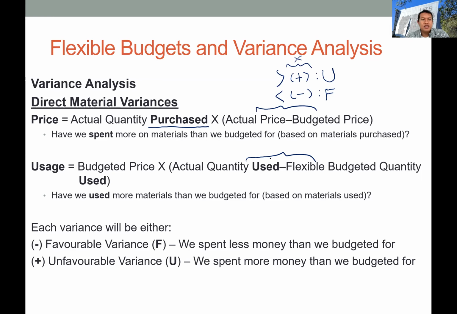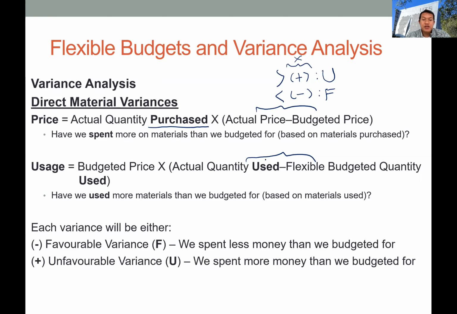Okay, so in calculating this variance, we use the actual quantity used in production instead of the actual quantity purchased. This may have some differences because some of the materials will be kept as stock in the warehouse and not used in the production. So you have to be careful whether you want to use the purchase quantity or the used quantity. In the usage variance, we use the actual quantity used in production.